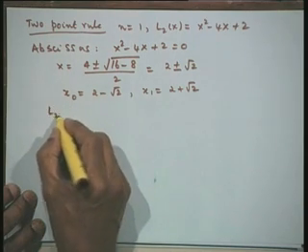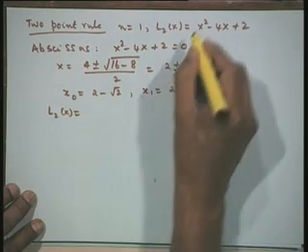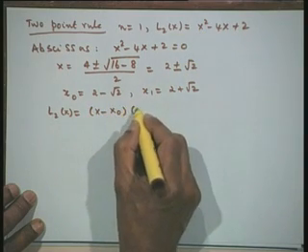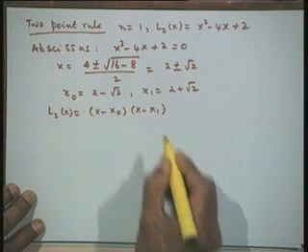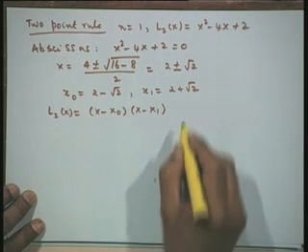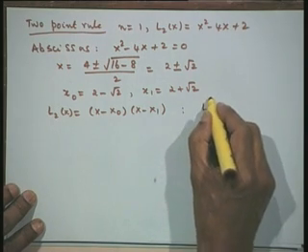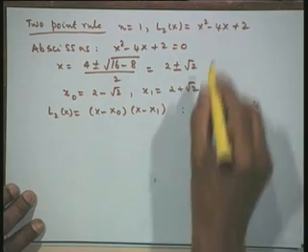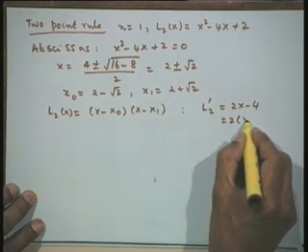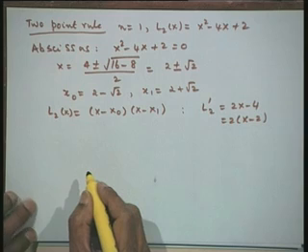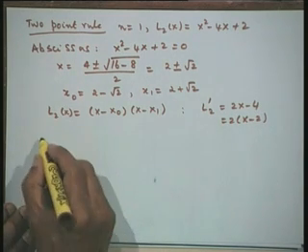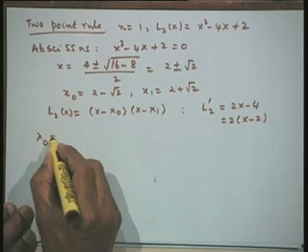And L2(x), again the leading coefficient is 1, simply I can write it as (x minus x0) into (x minus x1), and we need its derivative. L2 dash is 2x minus 4, or 2 into (x minus 2), I can write it. Therefore, let us find out lambda 0.